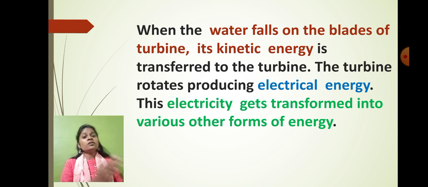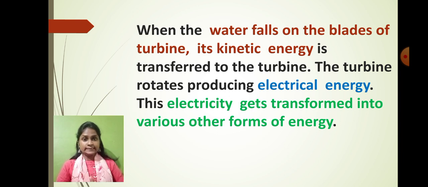When the water falls on the turbine, the water's kinetic energy gets transferred to the turbine, and as a result, the turbine will rotate. When the turbine rotates at a higher speed, the kinetic energy present in the turbine will convert into electrical energy. Are you getting my point over here? So as you can see, the turbine rotates, producing electrical energy. So this electricity gets transformed into various forms of energy.